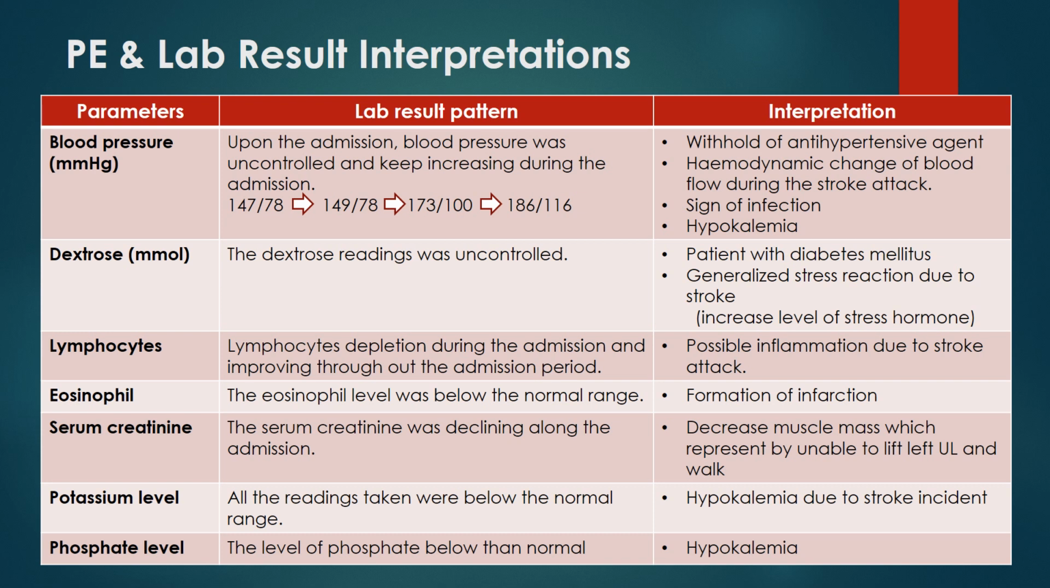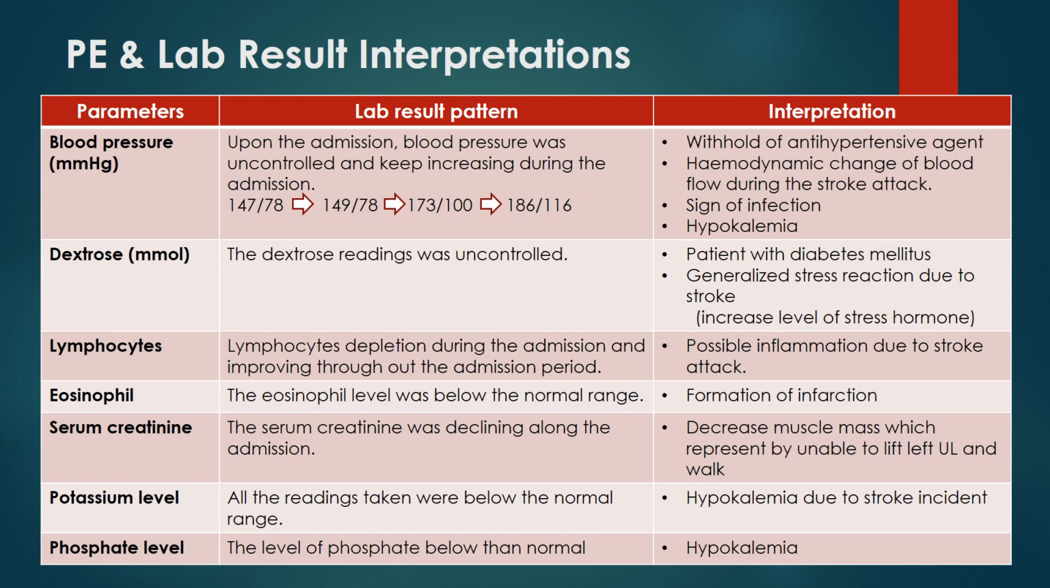For the lymphocyte, it shows a depletion during the admission and improving throughout the admission period. This might be due to the possible inflammation due to the stroke attack. For the eosinophils, the reading was below the normal range. This is because there is formation of infarction that shows through the CT scan. The serum creatinine is declining along the admission. This is because of decreased muscle mass, represented by being unable to lift left upper limb and walk.